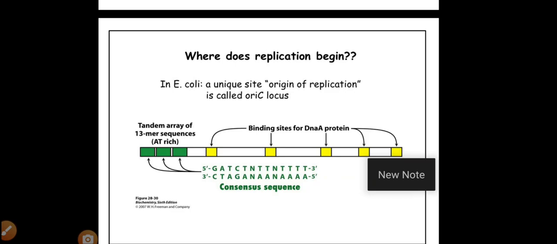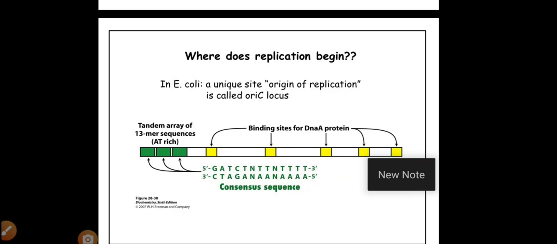Another 20 to 40 other binding proteins and other important proteins come and bind to this site, which starts the replication. What happens at the 13 base pair tandem sequences beside the 9 base pair sequences, where the actual replication starts?